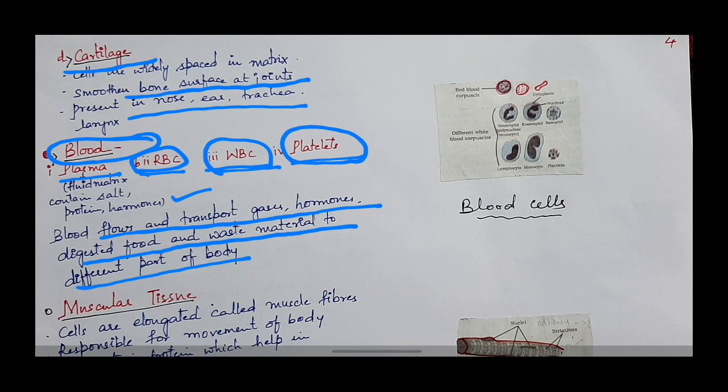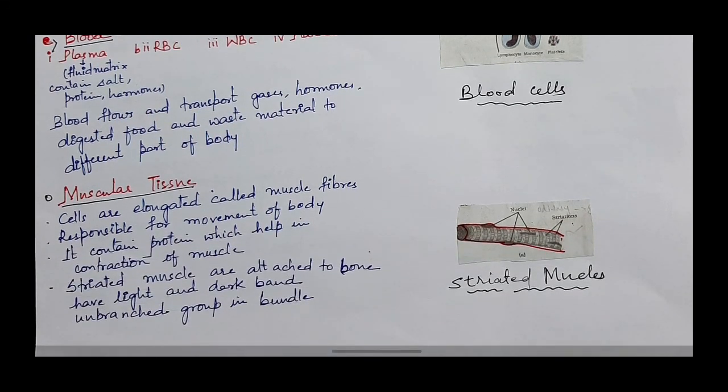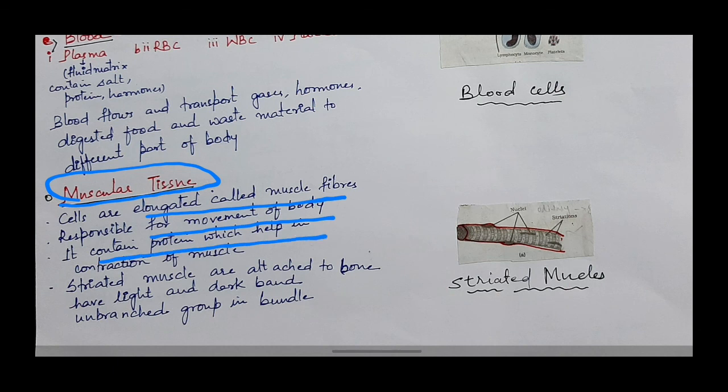Now the third type of animal tissue is muscular tissue. Cells are elongated, called muscle fibers, responsible for movement of the body. It contains protein which helps in contraction of muscle. So here there are three types of muscular tissue. First is the striated muscle, second is the smooth muscle, and third is the cardiac muscle.